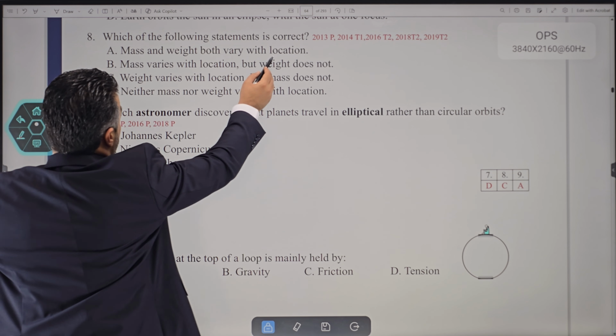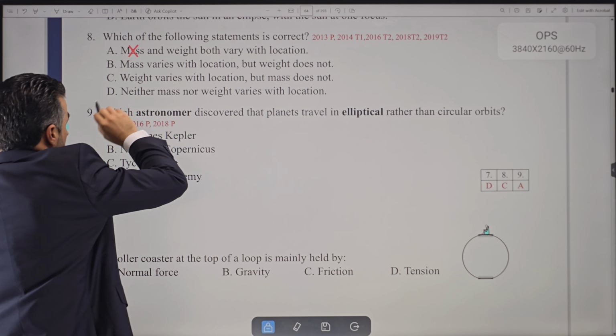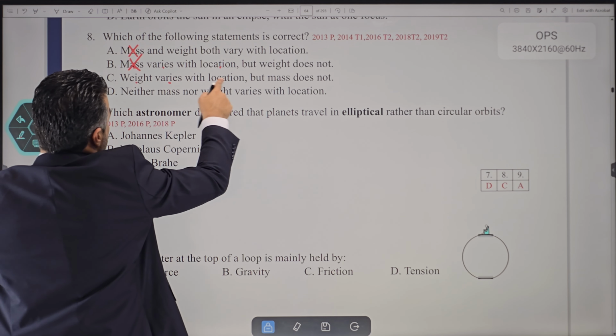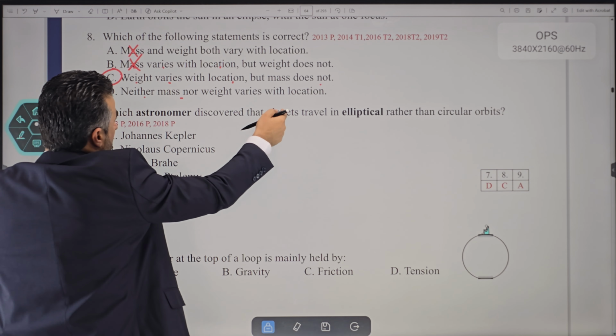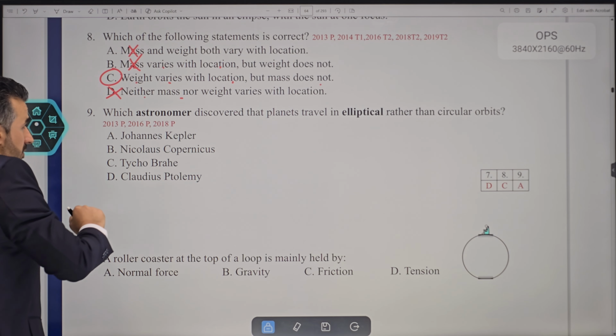It says mass and weight both vary. Vary means change with location. That is incorrect because mass never changes. Again, mass changes with location. That is again incorrect. Weight changes with location, but mass doesn't. This one is correct: neither mass nor weight varies. Neither mass nor weight changes. That is incorrect because the weight does change.